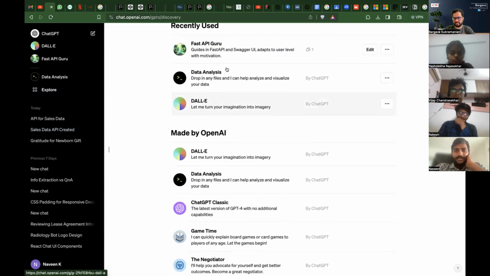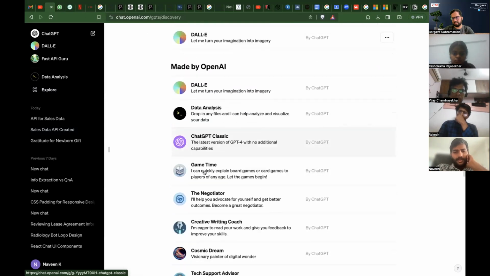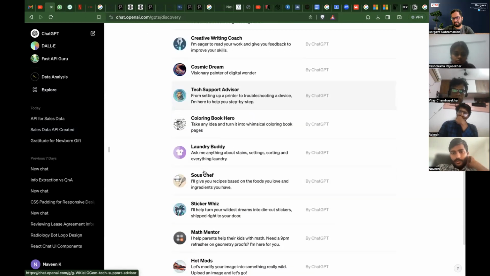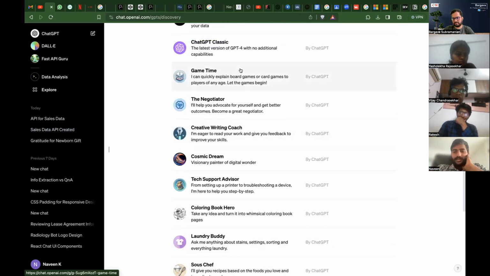For example, let's take the data analysis GPT. You need not specify anything. You need not tell it you're an awesome data analyst. You need not do anything. Just upload the data you have, and you can start asking questions. It will answer. Similarly, DALL-E for creating images. There are lots of GPTs for it. Even you have Laundry Buddy. It's crazy. You can leverage ChatGPT for your specific use case.